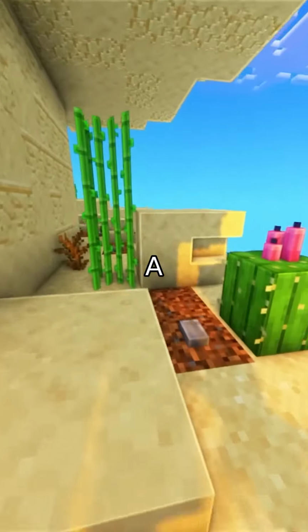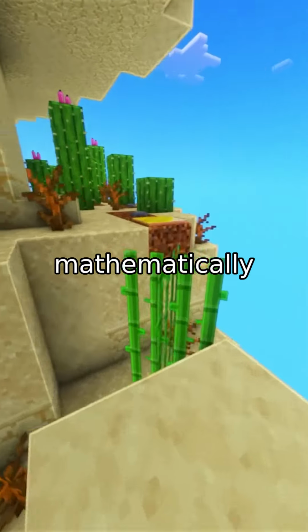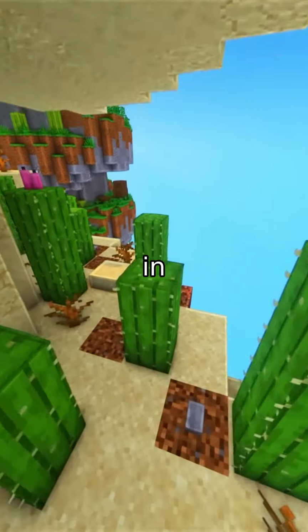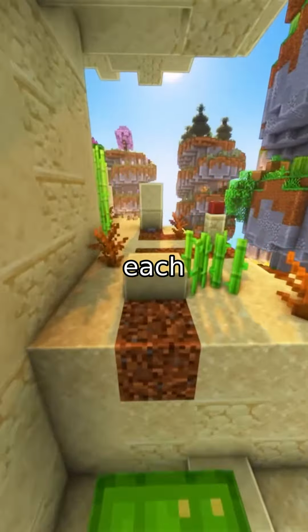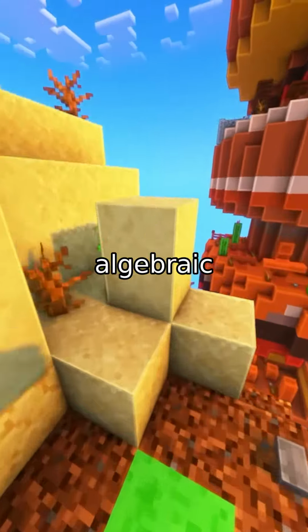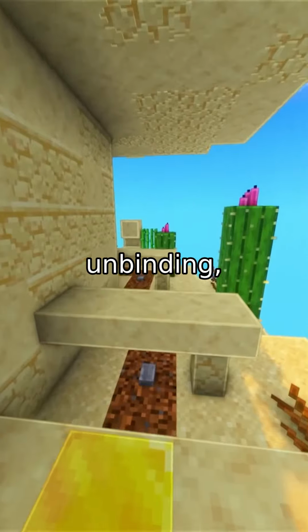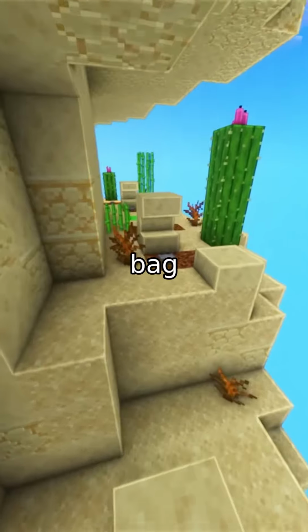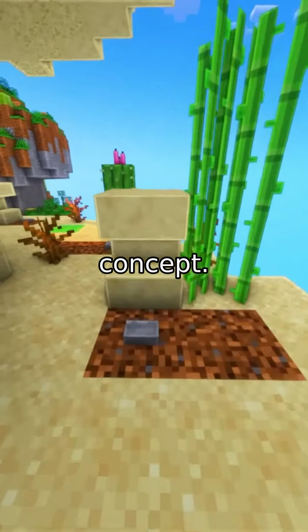Our solution: a vector symbolic architecture, a mathematically rigorous way to encode symbolic logic in high-dimensional vectors. We represent each instance as a high-dimensional vector, nearly orthogonal to others. Then we use algebraic operations, binding, bundling, unbinding, to enforce the if constraint. A bag is positive only if one of its instances is a positive concept.